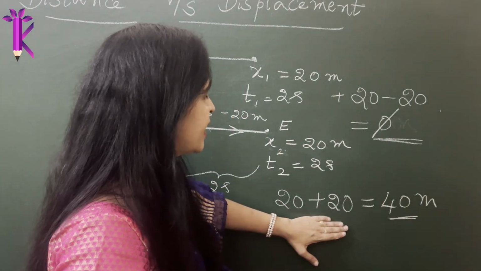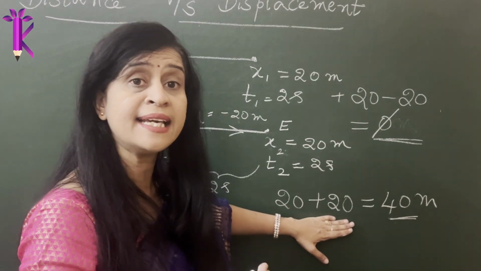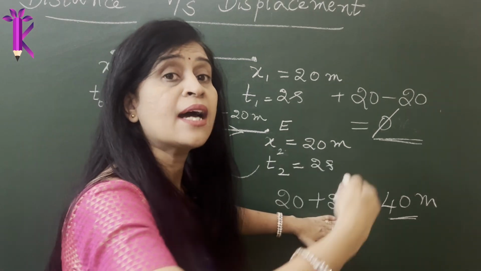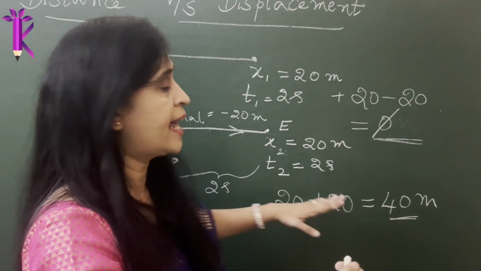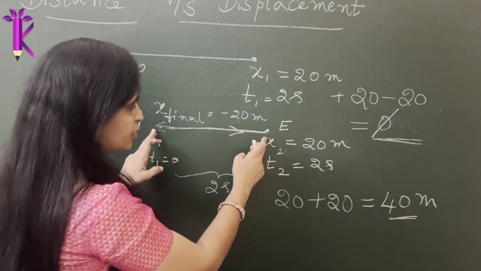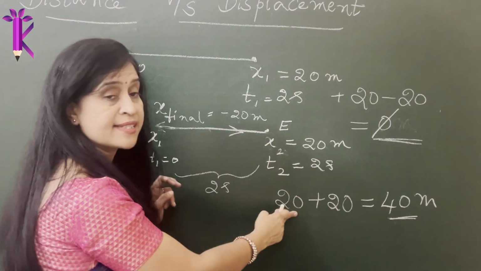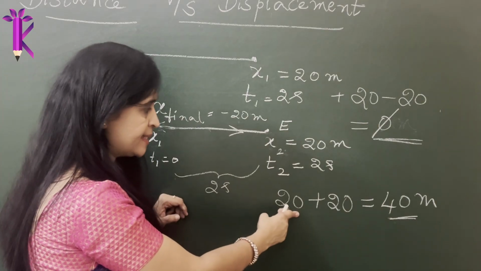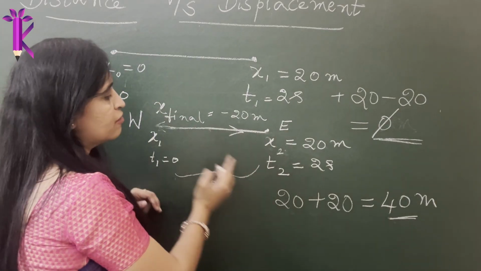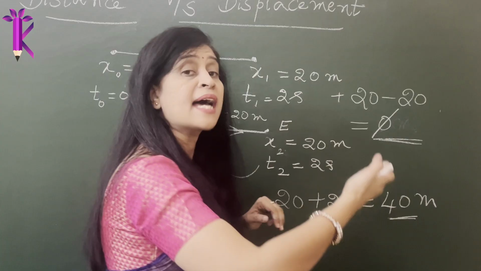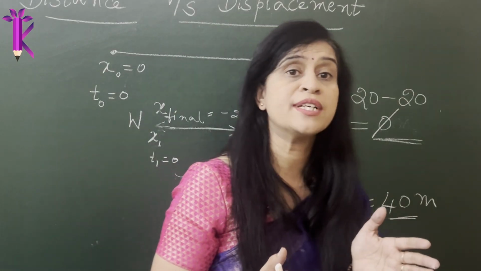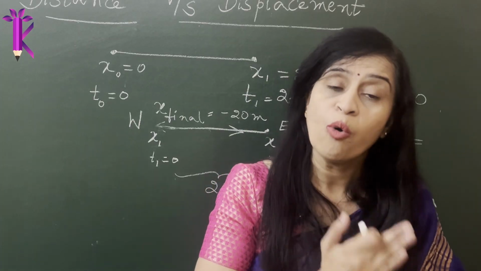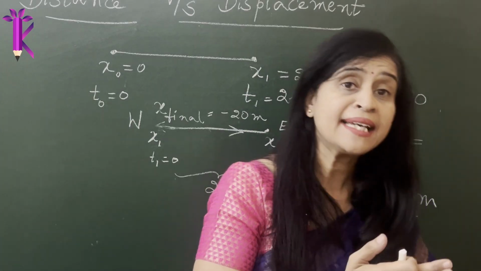Whereas here you are taking into account only the length traveled irrespective of the direction. Although it traveled along the positive x-axis covering a length of about 20 meters and then traveled a length of about 20 meters along the negative x-axis, even then when you are referring to distance, we only refer to it as the magnitude.